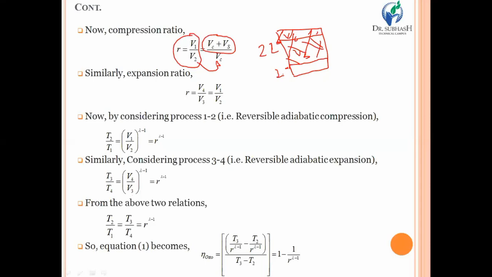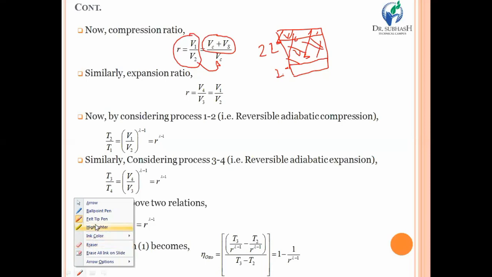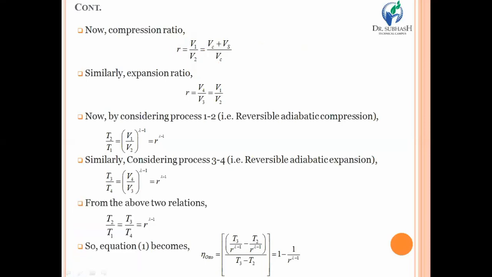So over here V1 is replaced by Vc plus Vs, whereas V2 is replaced by always Vc. And now, similarly, you can perform the same relation with the expansion process too. Once again, you should take the expansion ratio equal to R, and this time the ratio should be taken in such a way that at the end of the expansion process, you measure the volume, and it will be divided by the volume at the start of the expansion process.